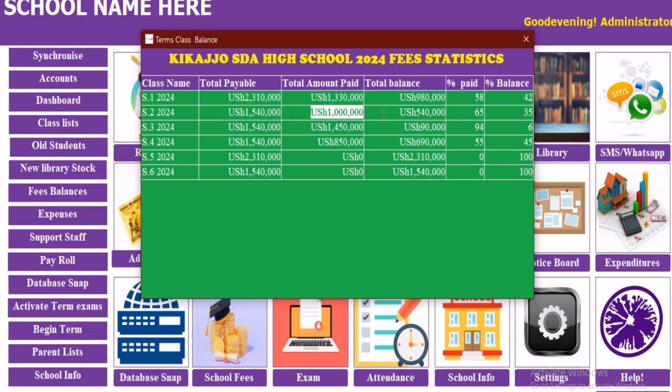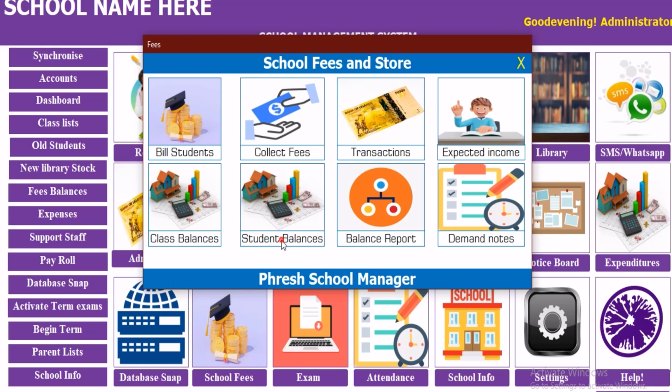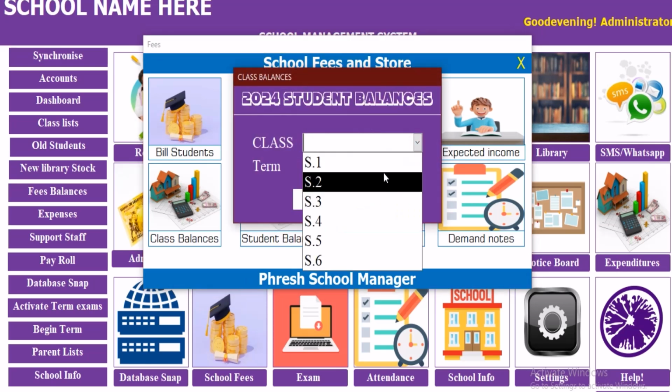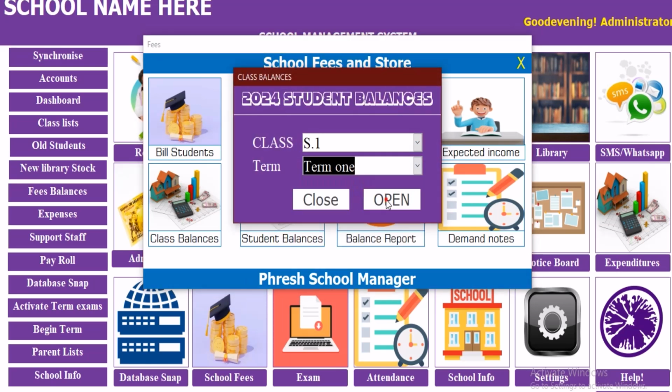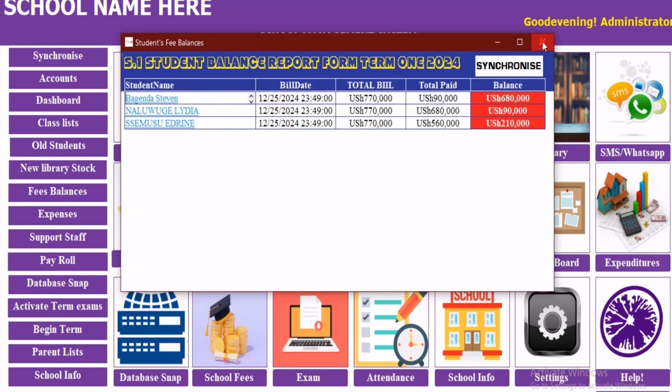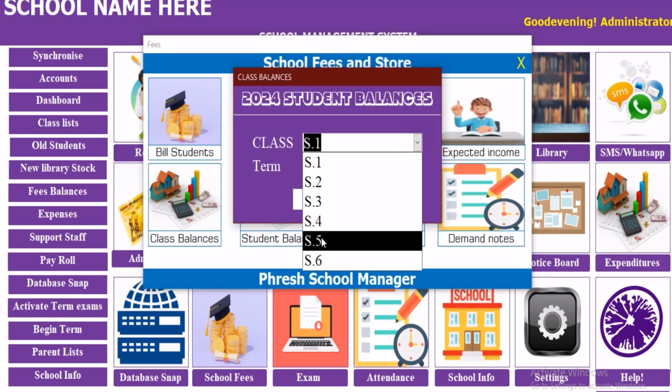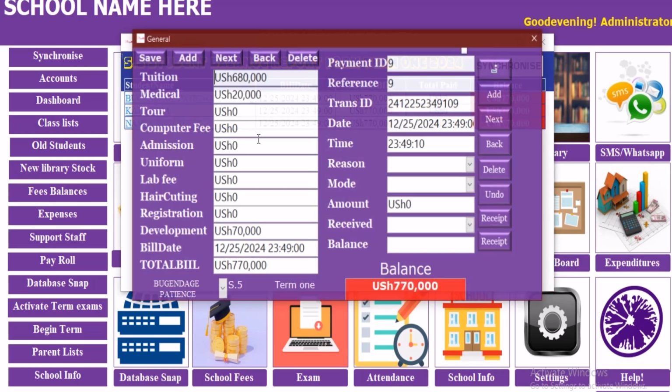Senior 2, the same thing. Then senior 3, senior 5. Senior 5 we have not paid for anyone, and therefore the money which is supposed to be paid is the same money demanded. So 0 paid, 0% paid, and 100% balance. So we are demanding them much, and therefore the same thing here, we are checking for balance as we have been checking, you're seeing. So we can go ahead with the senior 5 pay something.